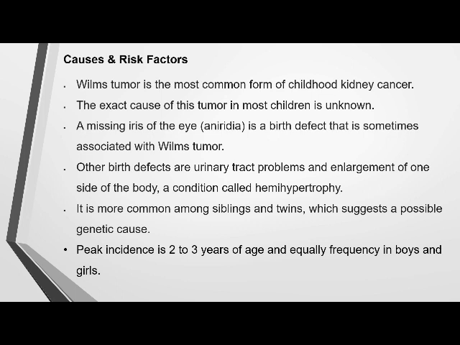Other birth defects such as urinary tract problems, if the child has any congenital abnormalities in the genitourinary system, may be associated with Wilms tumor. And hemihypertrophy, that is enlargement of one side of the body, is also associated with Wilms tumor.